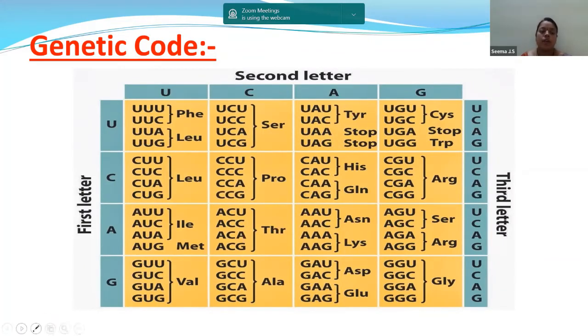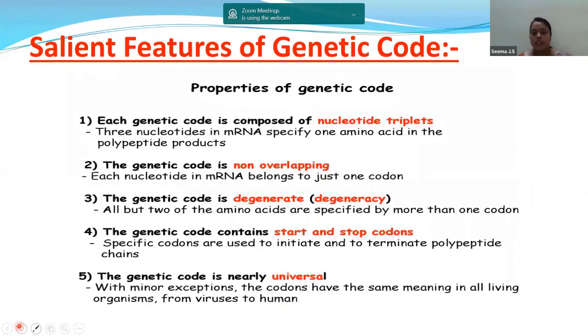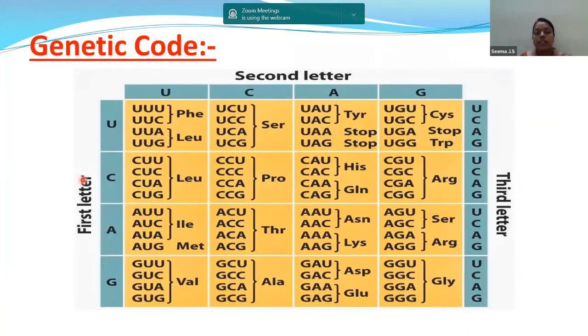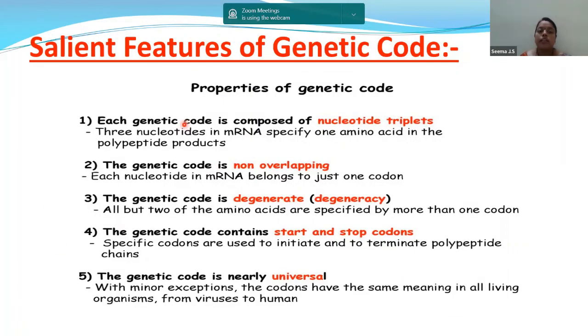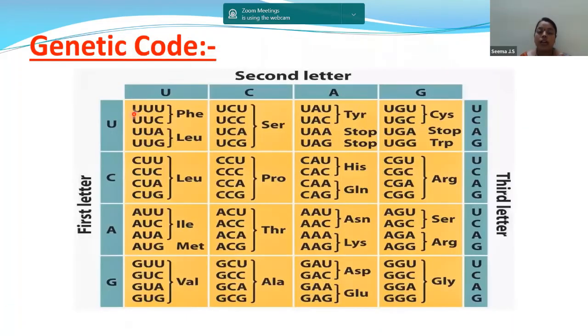without any stress. Salient features of genetic code. Children, these are nothing but the properties of the genetic code. As we have discussed till now, how are these all present? U, U, U. That means these are in the form of triplet codons. So always remember that each genetic code is composed of nucleotide triplets. This is the genetic code and it is in the form of triplets.